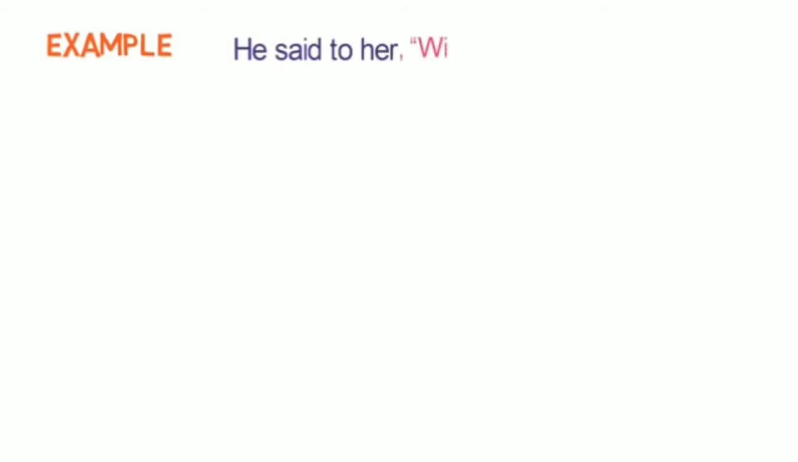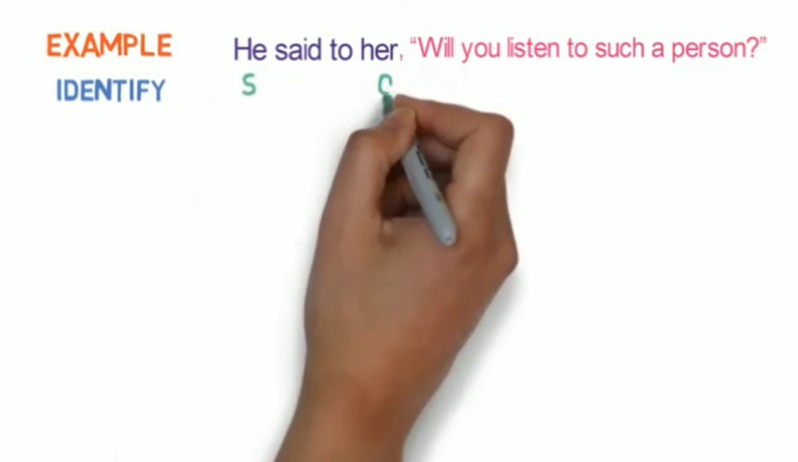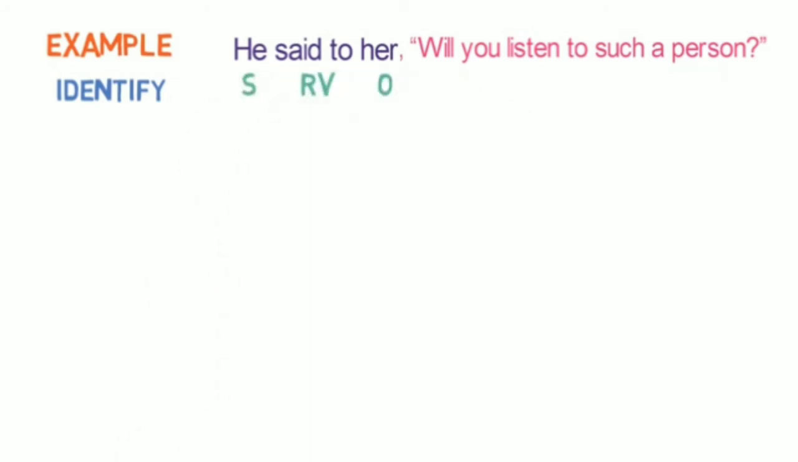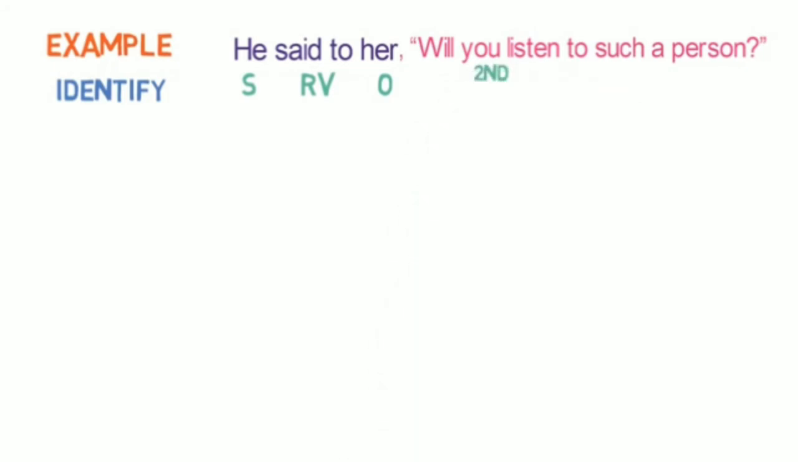He said to her, "Will you listen to such a person?" Step 1 is to identify. He is the subject, her is the object, and said to is the reporting verb. And as said to is in past form, we need to check the tense of the reported speech. Here the tense is simple future.